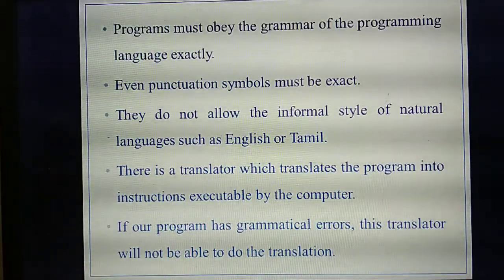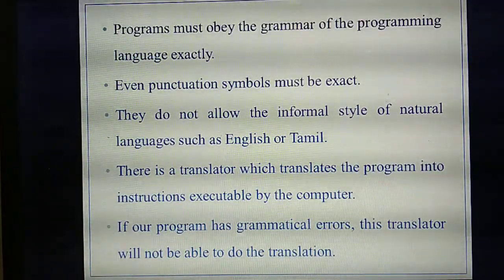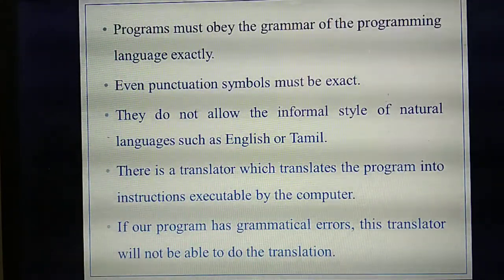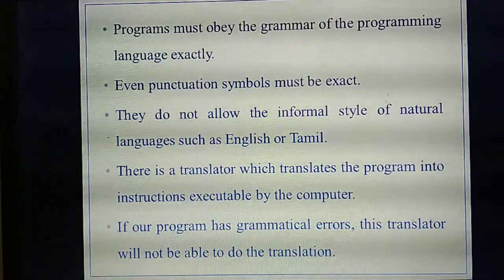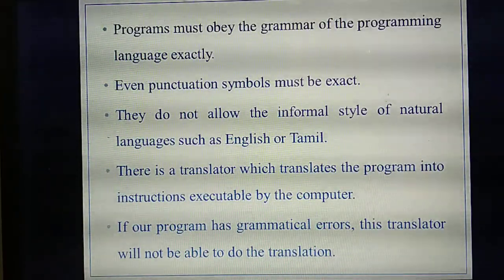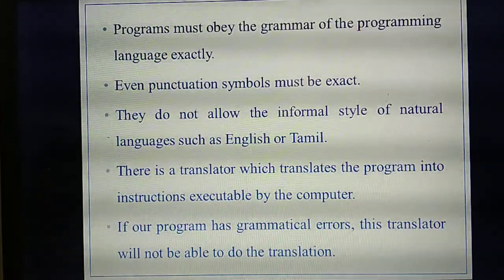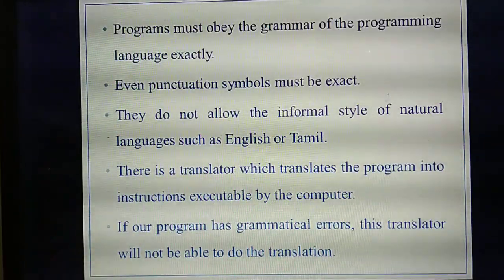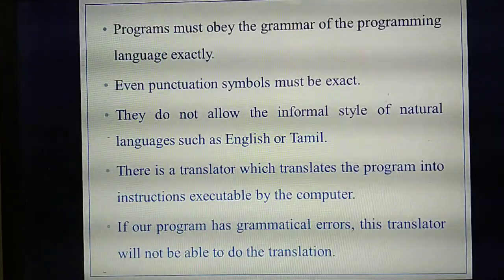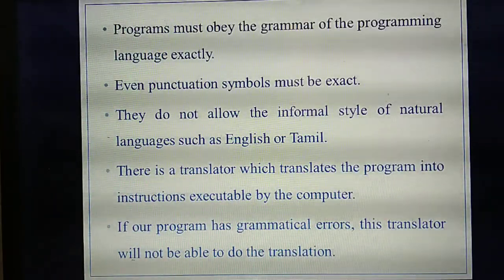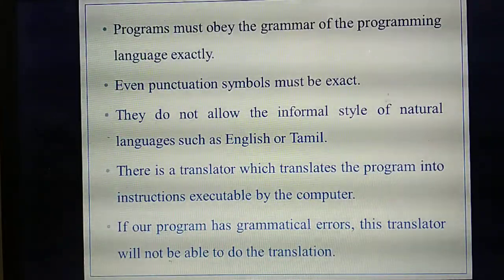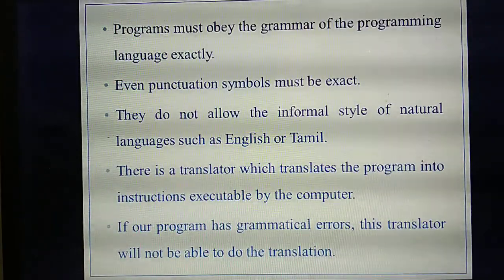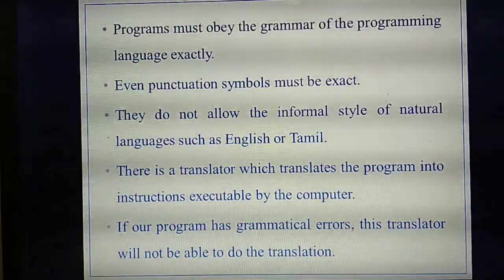For example, if they ask one question, they have given some values and ask you to find the area of a circle, which formula will you substitute there? The area of a circle. In the question they asked to find the area of a circle. Will you write the formula for the area of a triangle? No. For the area of a circle you will write the formula of the area of a circle, substitute the values and calculate. That's a rule in maths. Likewise, in programs also, the programming language has some rules. Understand? The programming language has some formats or some rules.